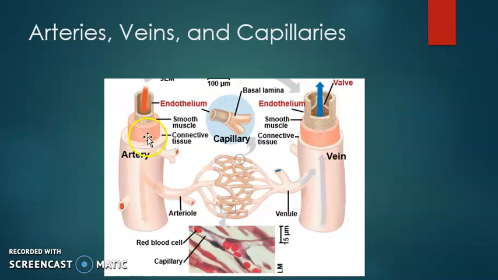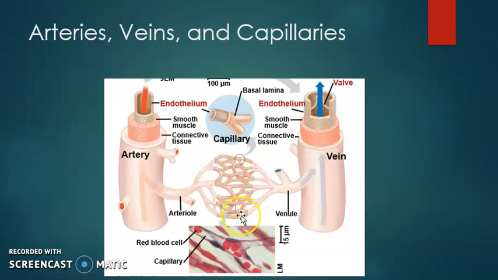They are not in the arteries; they are there only in the veins. They stop the backflow of blood that may happen due to much less pressure. And secondly, as blood goes up towards the heart from the lower side of the body, the gravitational pull is downward, so valves are also required to overcome the gravitational pull. So valves are in the veins and not in the arteries.